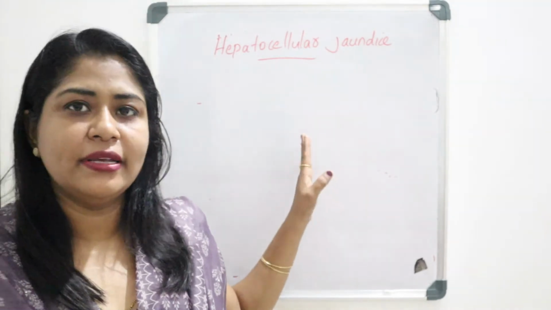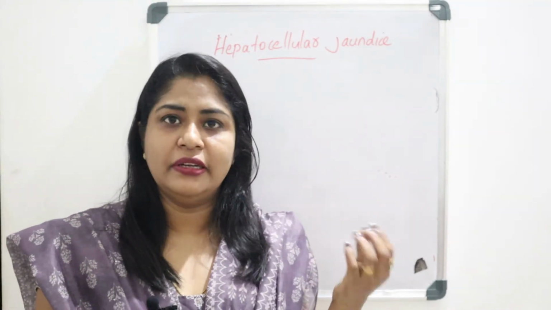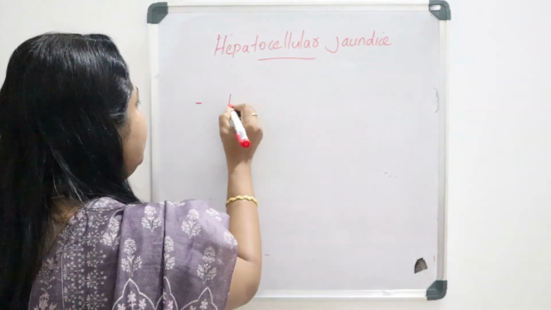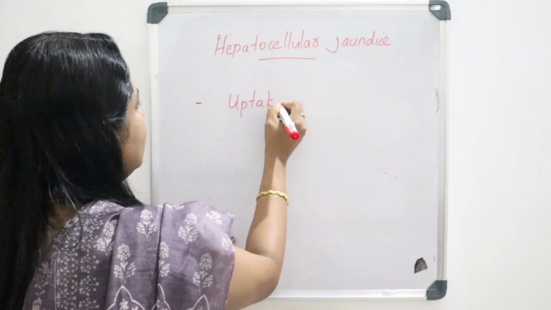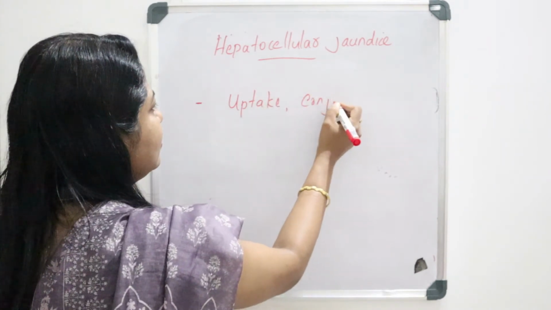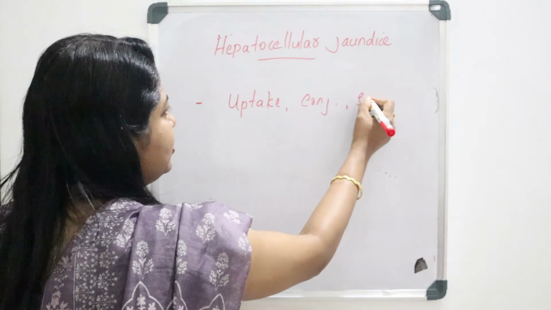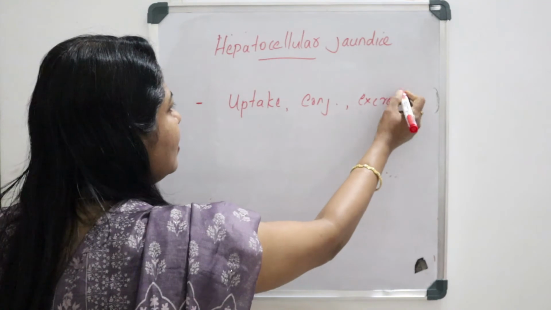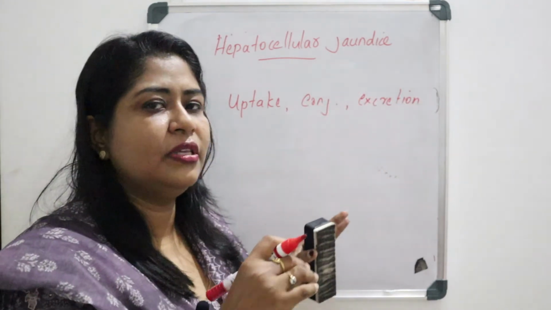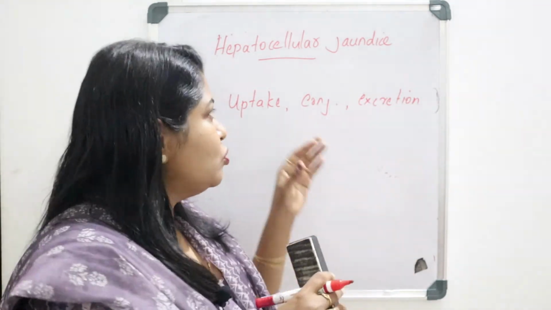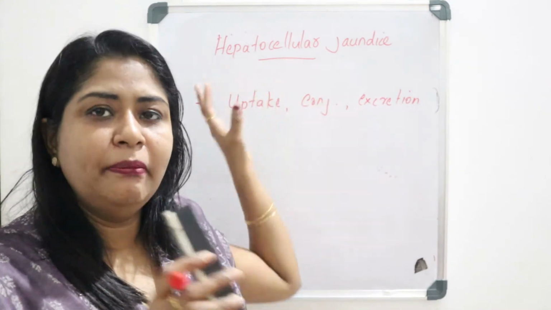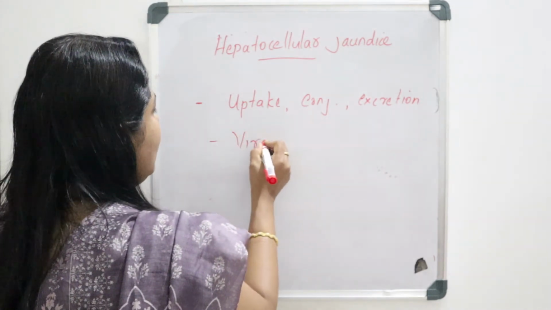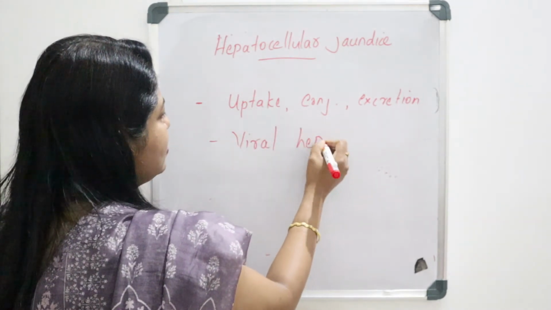Hepatocellular jaundice or hepatic jaundice reflects generalized liver dysfunction. Here the defect or impairment can be seen in the uptake, conjugation and secretion or excretion of bilirubin. So these are all impaired. That is what happens in hepatocellular jaundice, and the main cause for this hepatic jaundice is viral hepatitis.